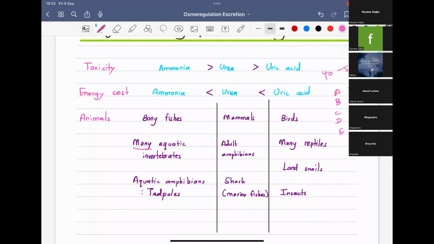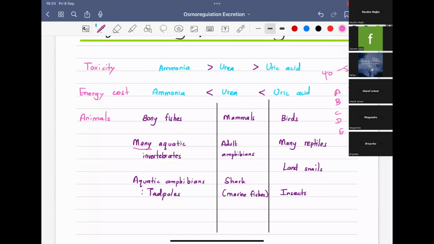Also, some marine fishes like sharks excrete urea. That is very important for them in osmoregulation, so we are not going to discuss that here. Although they have ready access to sufficient water, they chose to excrete urea as their main nitrogenous waste. Remember, that is some marine fishes, not all marine fishes, especially sharks. That is the story of urea.